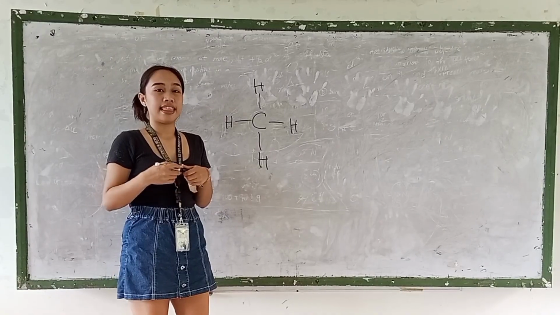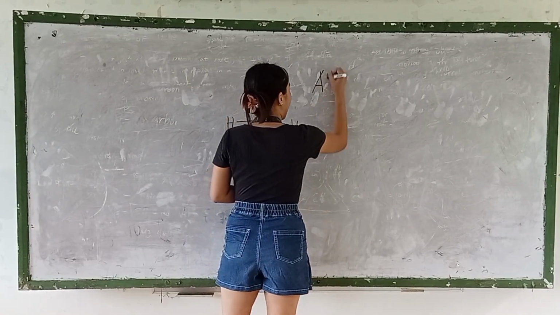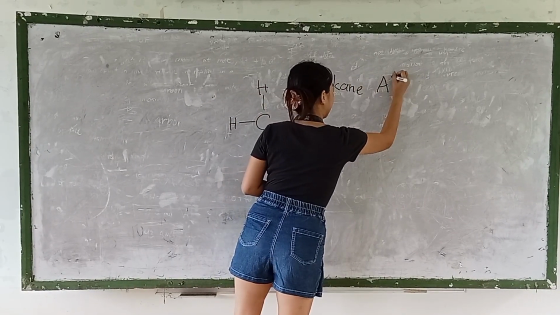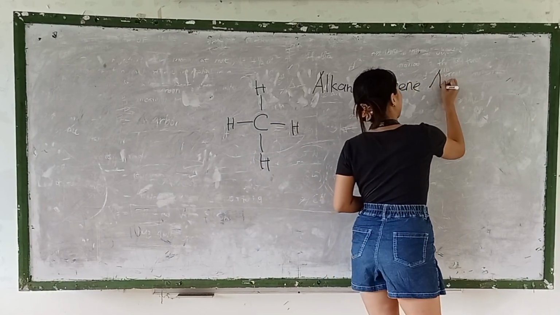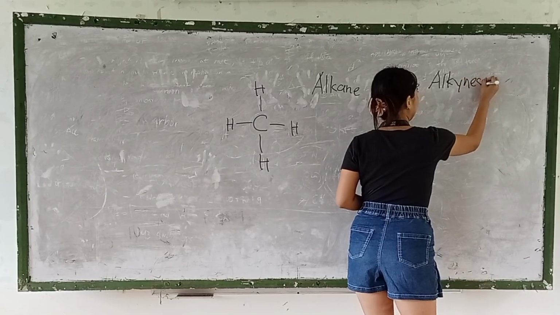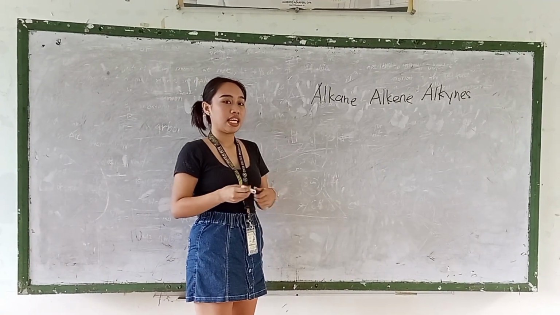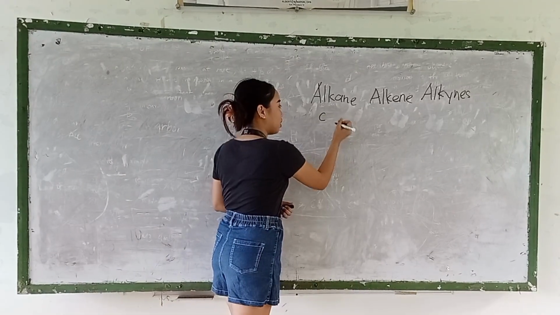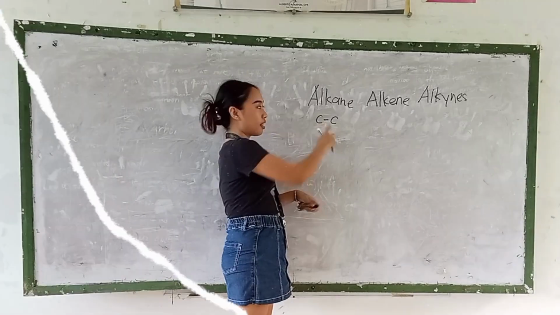There are different types of hydrocarbon: alkane, alkene, and alkyne. Alkane is saturated because it has carbon bonded to carbon with a single bond.